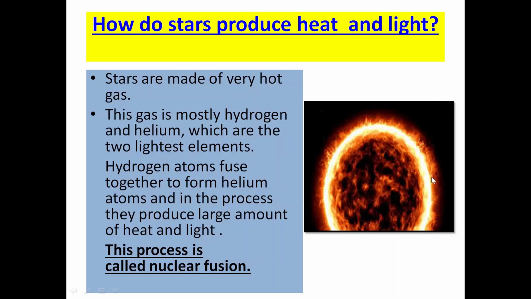To form helium atoms. So in this process of conversion from hydrogen atoms into helium atoms, a lot of heat and light is emitted and produced. This process is known as nuclear fusion. So due to the process of nuclear fusion, the stars are able to produce heat and light.